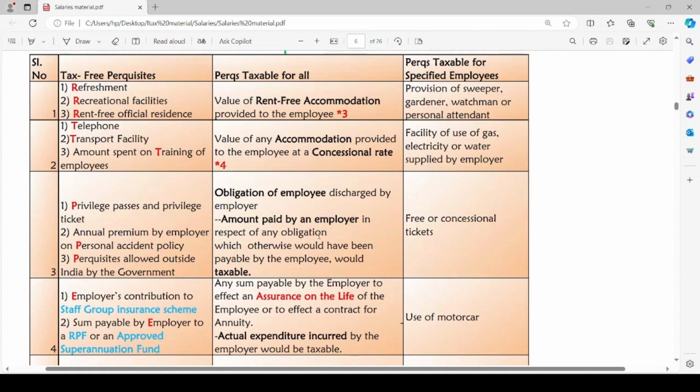Now let us head to the next category of perquisites which are taxable for all. The perquisites which are taxable for all the employees. The first one is value of rent-free accommodation provided to the employee. Similarly, the second perquisite is value of any accommodation provided to the employee at a concessional rate. Let us discuss these two first.